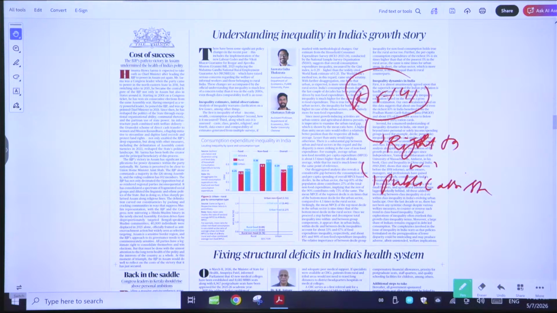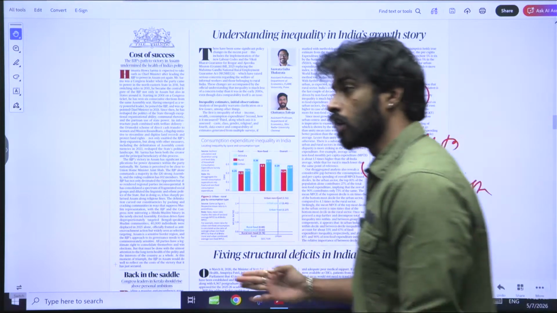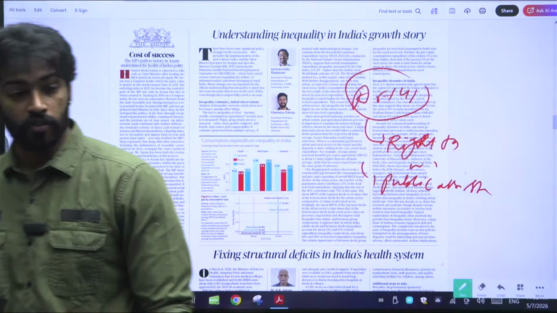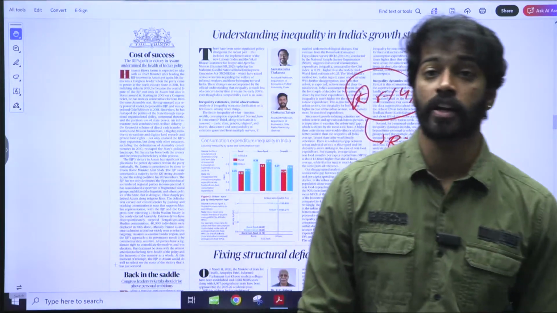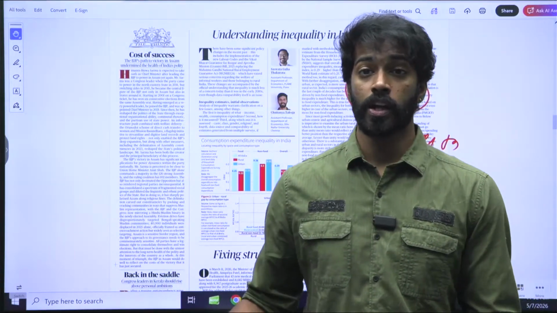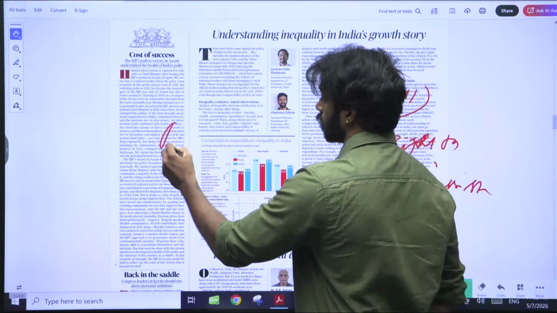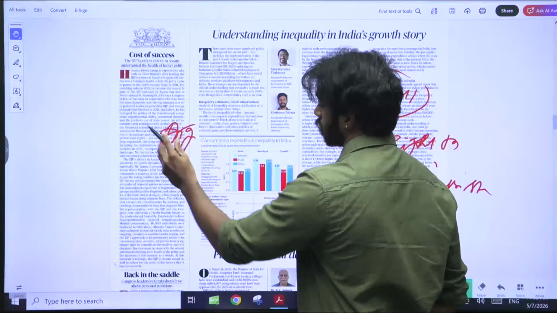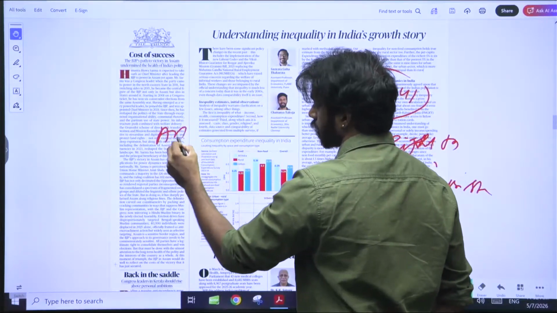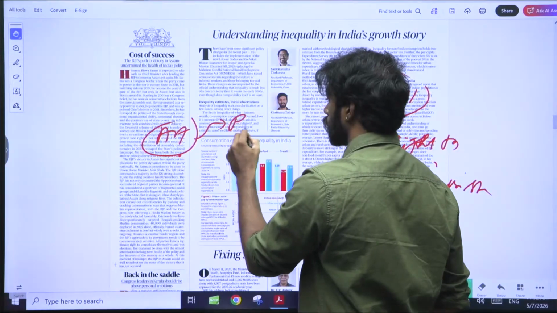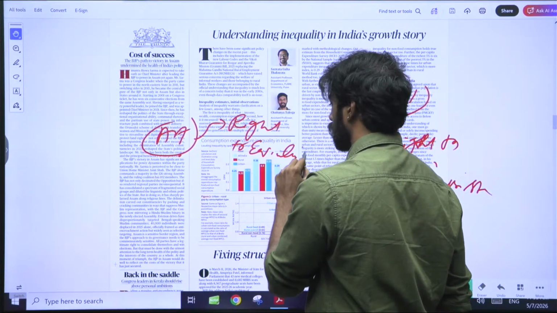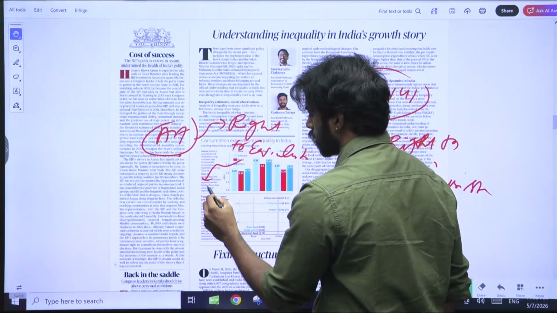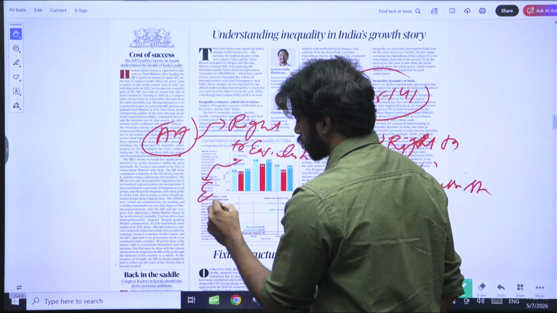We have the right to equality. As this editorial is talking about inequality, we have the rights to equality, meaning Article 14 to Article 18. Article 14 says that we have the right to equality and equal protection of law.